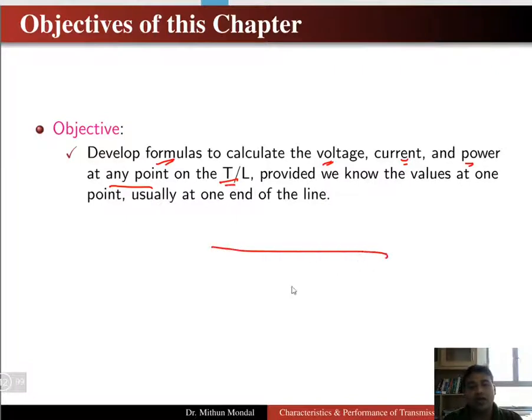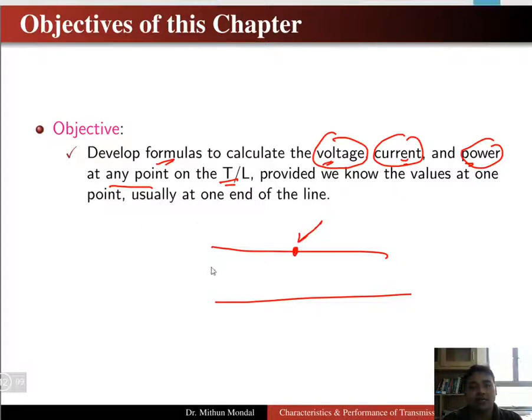So if you have a transmission line, then in order to calculate the voltage, current or power at any point, suppose we take this point here, we can calculate what is the voltage and current and power, knowing that the sending end voltage is Vs and the receiving end where we have the load is Vr.